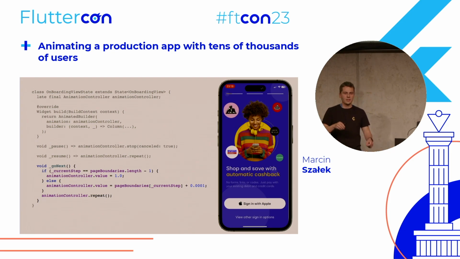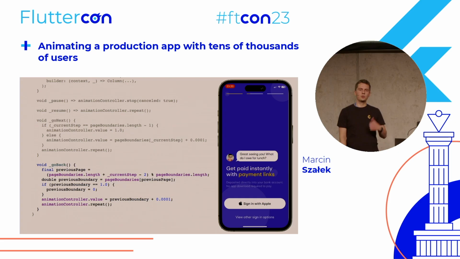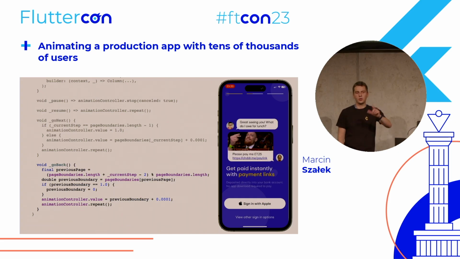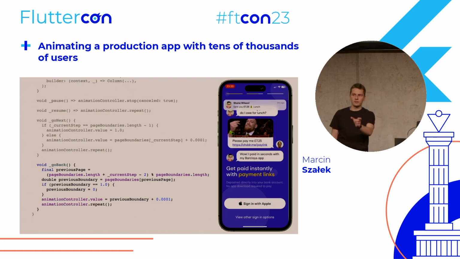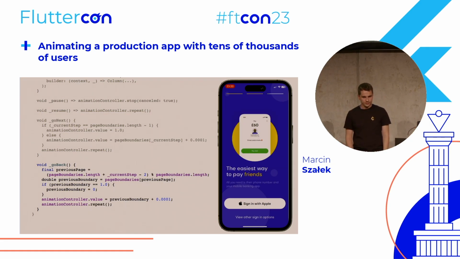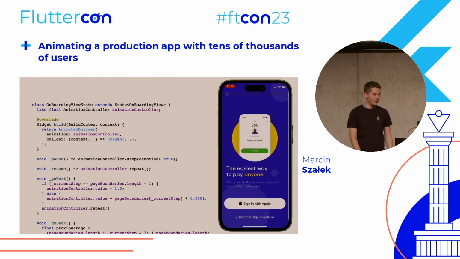And with that, we just switch to the next story, and we call repeat to continue with the animation. And similarly to go next, we'll have go back, which just gets the previous page boundary and sets the animation controller value to that page boundary and lets the animation go forward. Having those 4 methods, we'll go back to our build method.